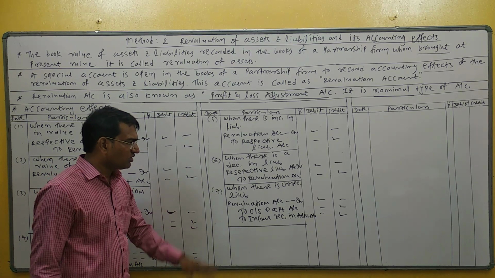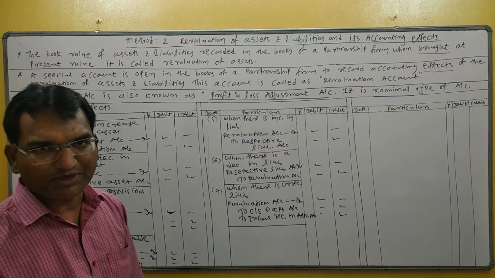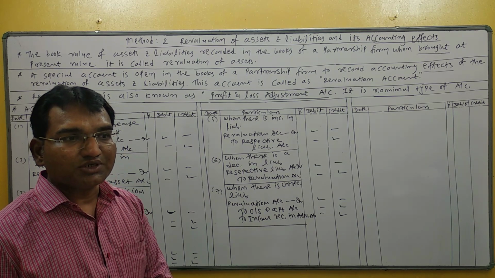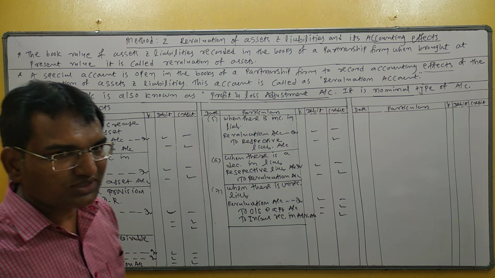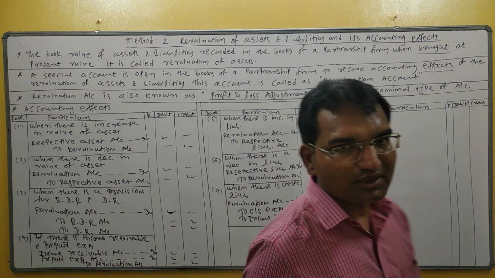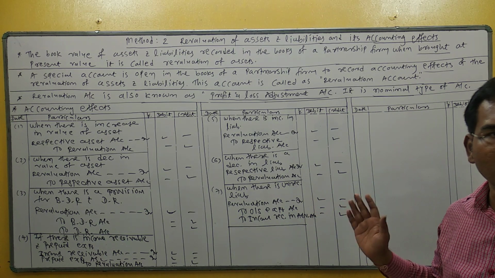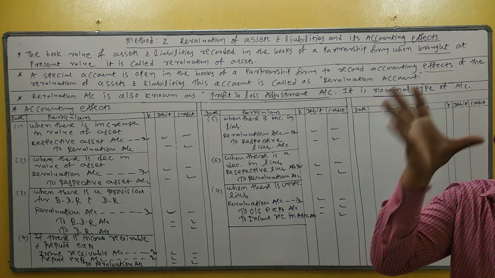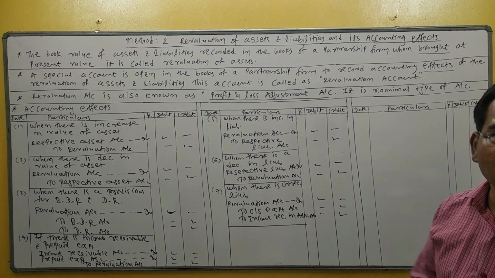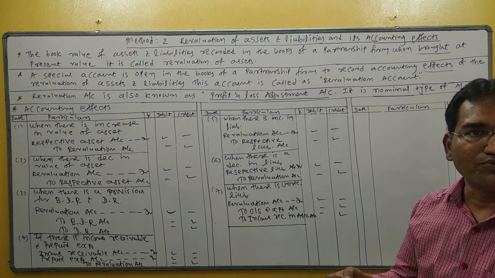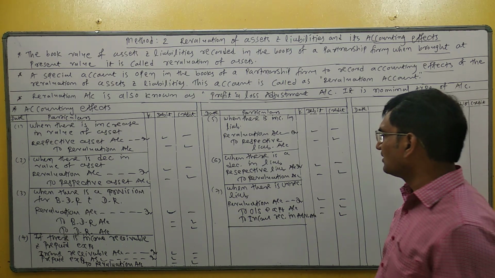And after giving all effects of revaluation of assets and liability, the last entry to be remembered is that at last the revaluation account is closed, and there is a difference in the revaluation account. If the credit side total of the revaluation account is higher, it is called revaluation profit. And what is the entry of revaluation profit? If there is a revaluation profit, then revaluation account debit to partner capital account.